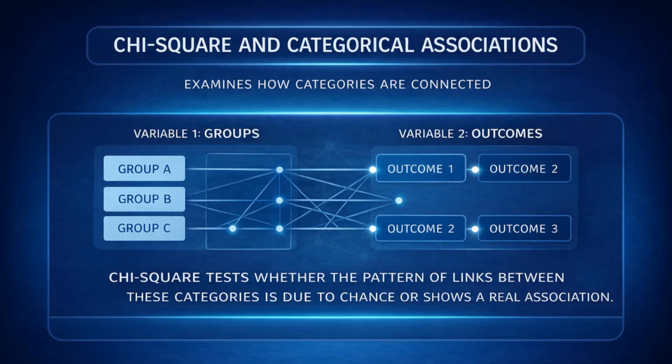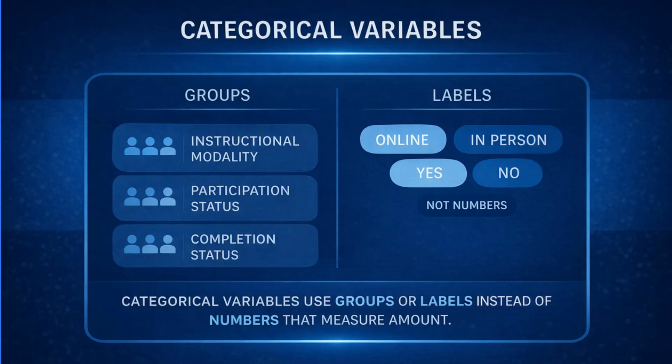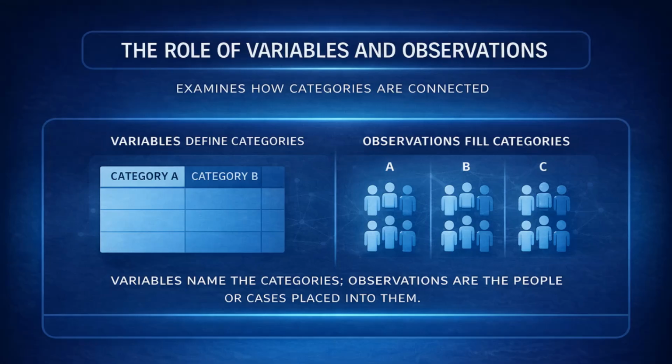Chi-square is designed to examine whether there is an association between two categorical variables. A categorical variable is a variable made up of groups or labels rather than numbers that measure amount, such as instructional modality, gender, participation status, or completion status. The variables define the categories, but the observations are the people or cases being sorted into those categories.